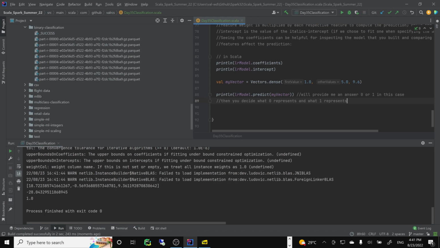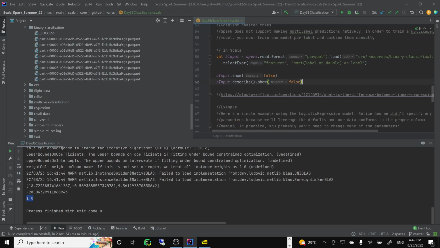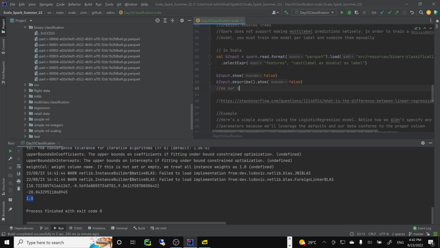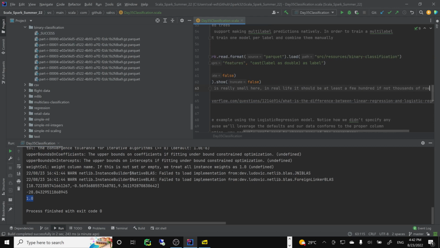And yeah, of course, it provides this answer, right? So it says, okay, these 3 features, well, my model says it's 1.0. Of course, you have to see it in action with much larger data. Our data set is really small here. In real life, it should be at least a few hundred, if not thousands of rows.